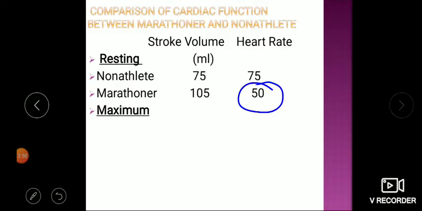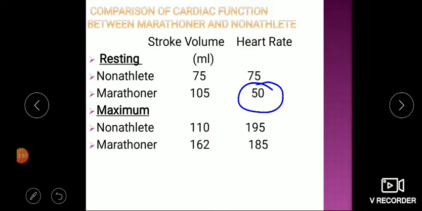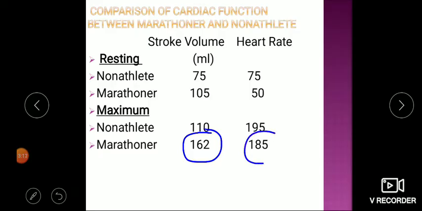So during exercise, see what happens. In non-athletes, heart rate may go up to 195, which can be dangerous. But in trained athletes, it goes up to only 185 due to increased vagal tone. But performance is increased, almost 165 ml. So performance-wise it increases and danger-wise it reduces. So it is always preferable to recommend exercise so that it brings physiological changes in the body and adaptation to stress rises. Exercise is basically stress, so when you are under stress, adaptation is suitable.